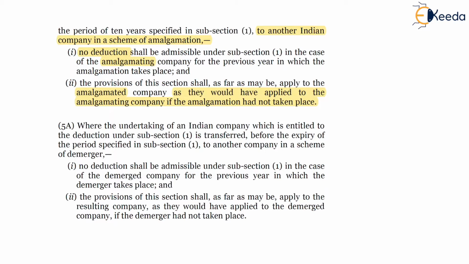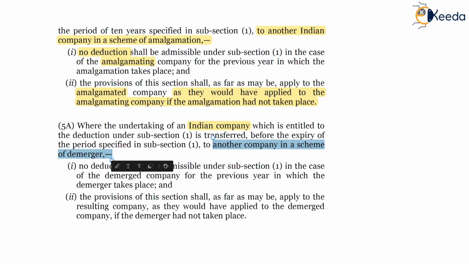Both the companies are Indian company, where the undertaking of an Indian company which is entitled to deduction under subsection 1 is transferred before the expiry of the period specified in subsection 1, which will be 5 years, to another company in a scheme of demerger. So an Indian company over here, but here it is mentioned as another company in a scheme of demerger.